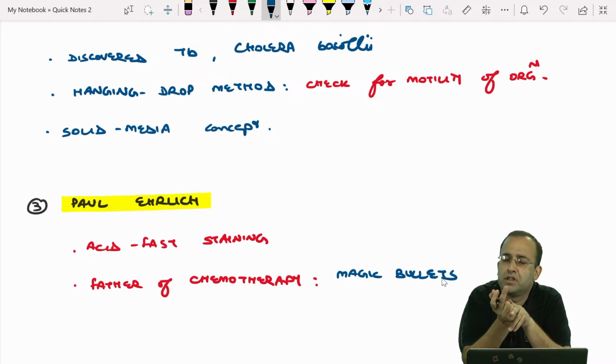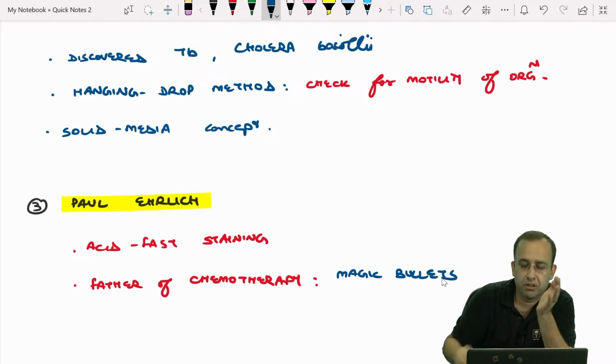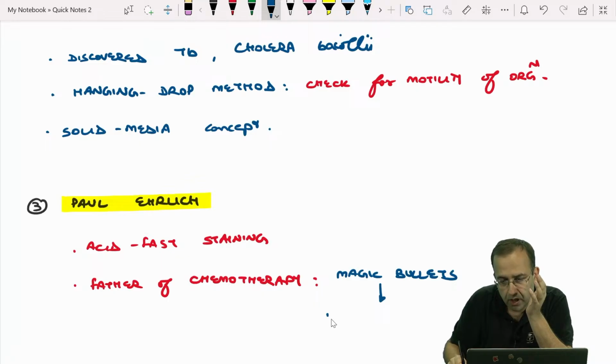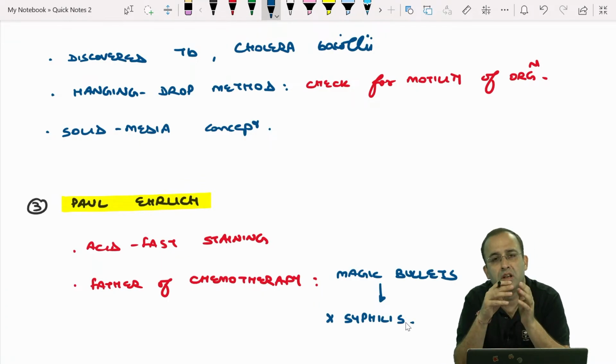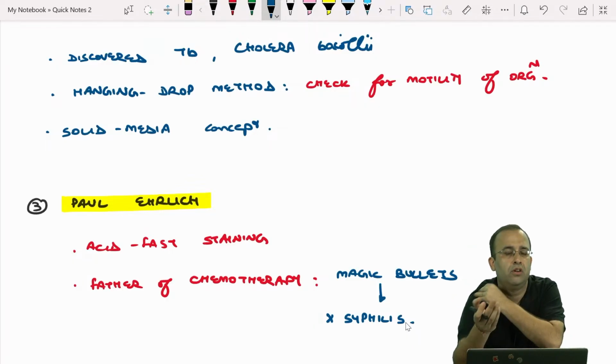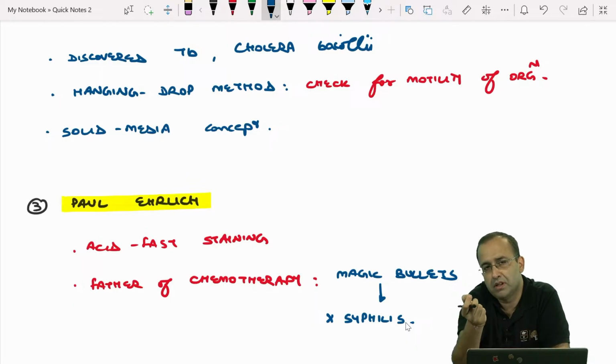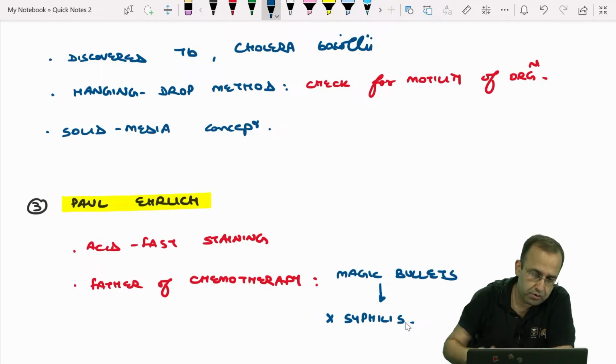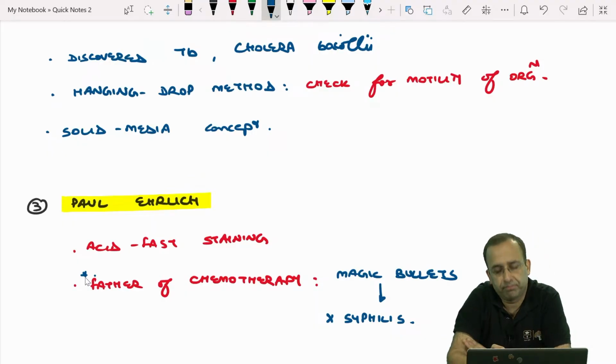Arsenic is chemotoxic, but he used these magic bullets against syphilis. Later, it was found that we can use arsenic or arsenic associated compounds in chemotherapy also. So that is why he is called father of chemotherapy.